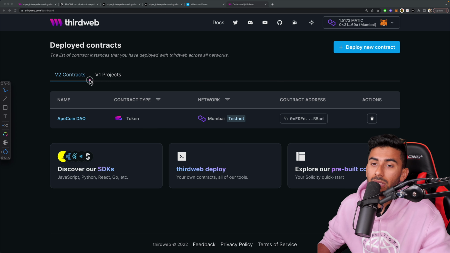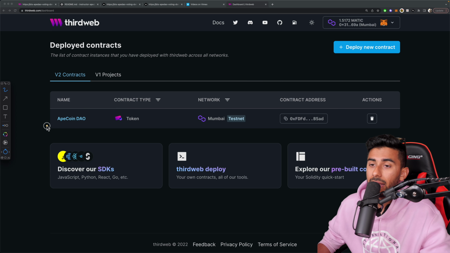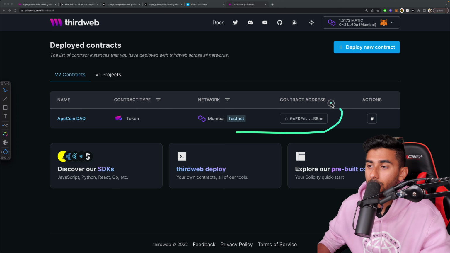You should only have essentially one contract in here, and right now that should just be your token. This is not going to be the voting one. This is just your coin, and this is the contract address right there.